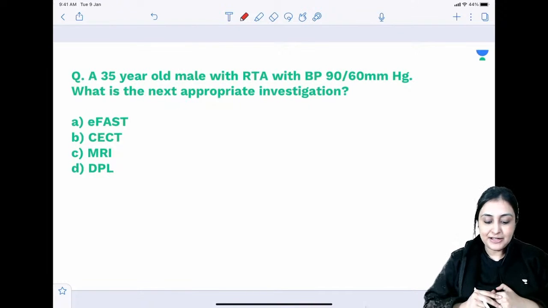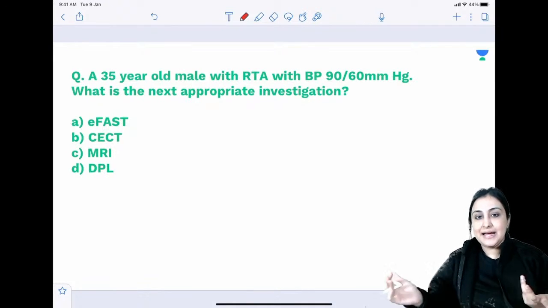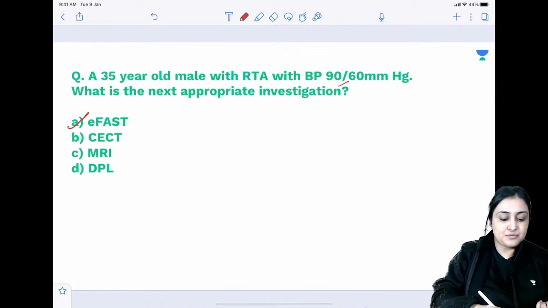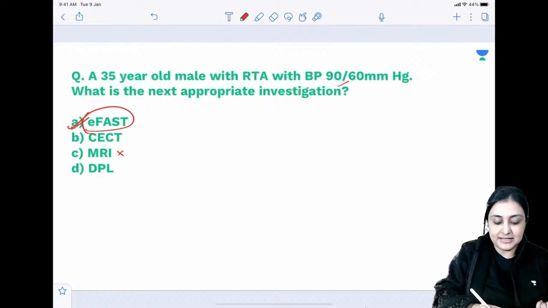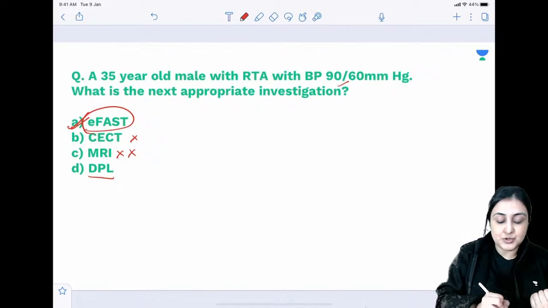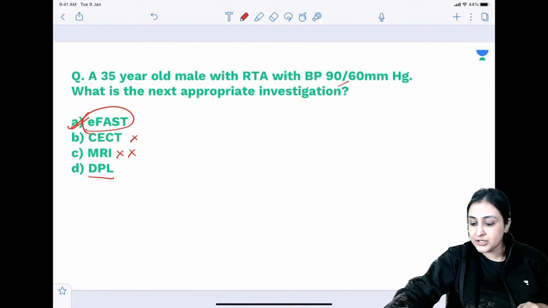Okay. 35-year-old male with RTA with BP 90/60. What is the next step? Anytime they ask me next step, चाहे वो BP stable है, unstable है, कुछ भी है, next step is always EFAST. Never ever MR, not CT as the next step, and DPL is not performed now. If you have EFAST, diagnostic peritoneal lavage is not done.